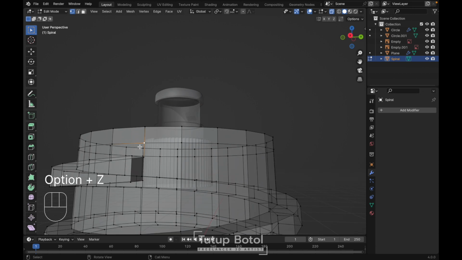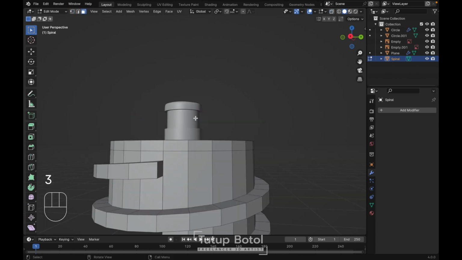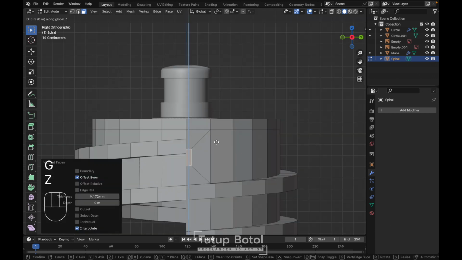Alt Z, let's see. Let's just drag like this, press M, merge at center, and this one, and merge at center. Then we can press 3, change it to the face mode, select this face, press I to insert, press B to make it boundary, put it like this. Then we can just adjust it, put it something like this.